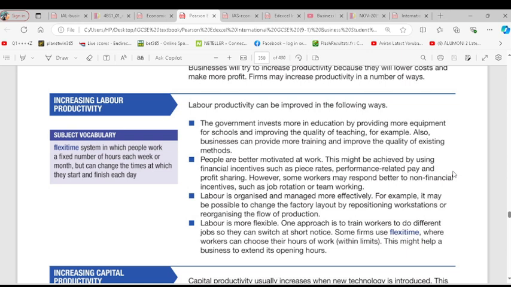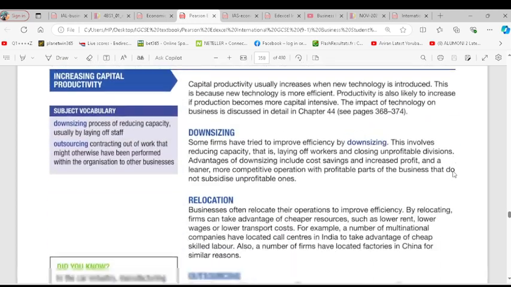So this might help a business to extend its opening hours. So most of the time, with organization and management, productivity can also increase. Is it clear? Clear. So go to increasing capital productivity. Capital. Are you there? Yeah. Okay.